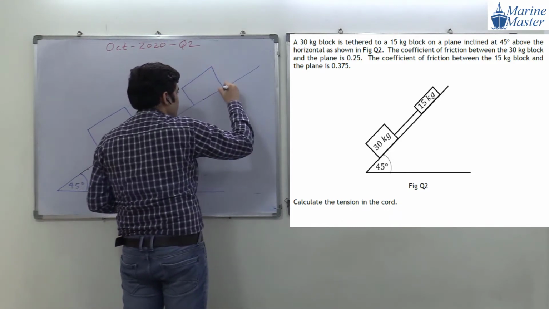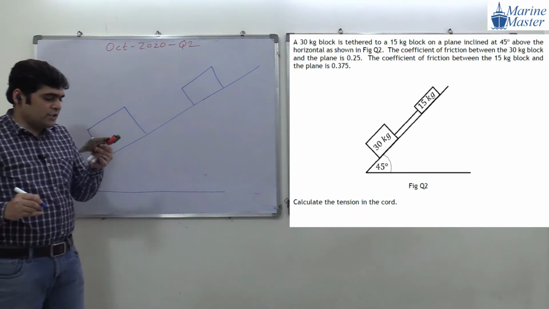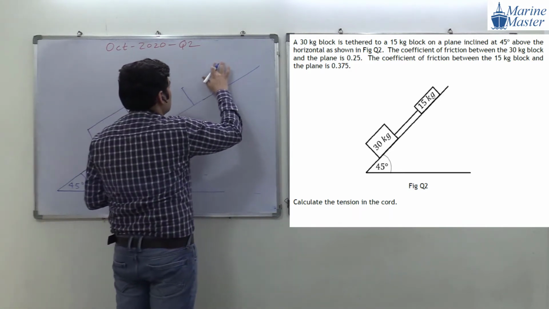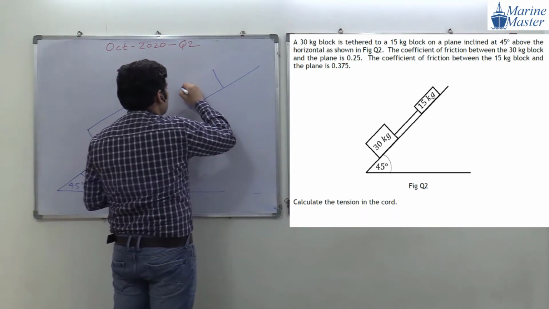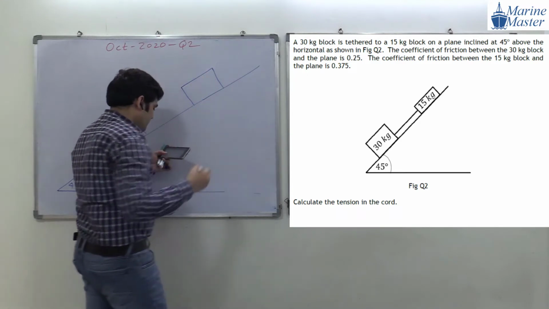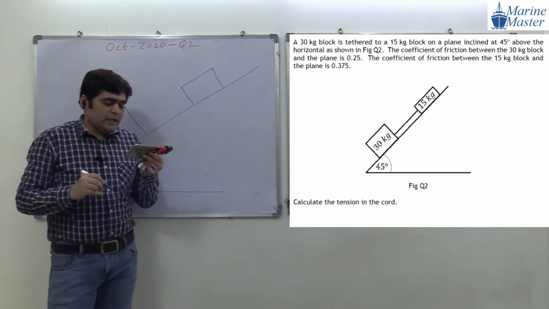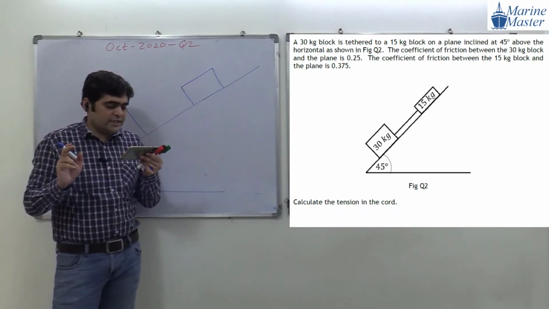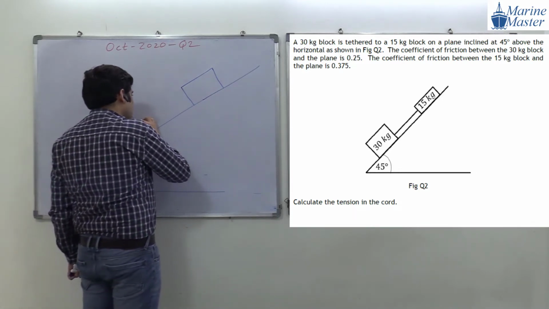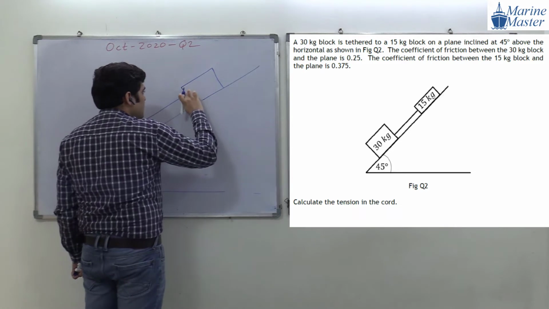So this is a 15 kg mass. Try to see the scenario. This is the 30 kg mass, then this is the 15 kg mass. The next point is that the 30 kg and 15 kg masses are connected. In this way they are connected.